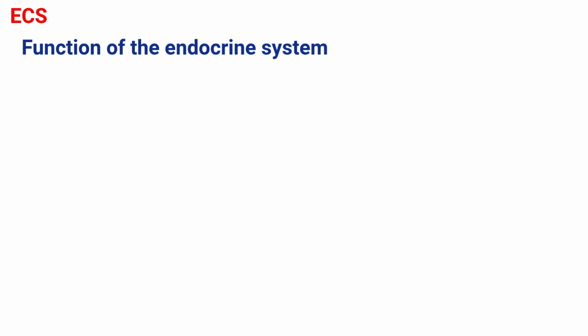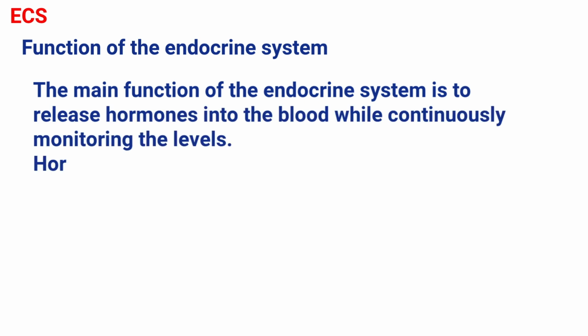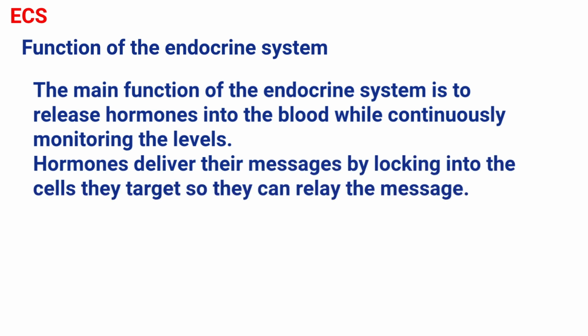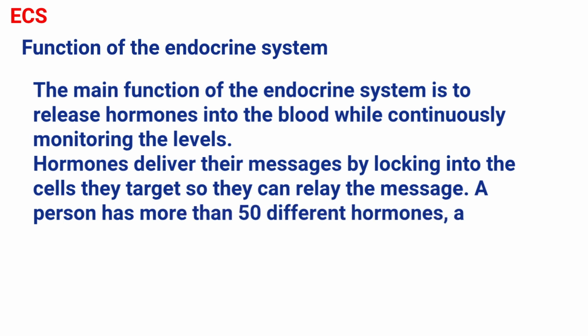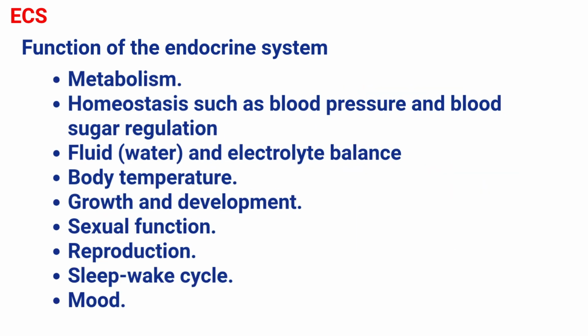What are the functions of the endocrine system? The main function of the endocrine system is to release hormones into the blood while continuously monitoring the levels. Hormones deliver their messages to their targets by locking into the cells so they can relay messages. A person has more than 50 different hormones and they affect nearly all aspects of health. It can affect directly or indirectly. The functions include metabolism, homeostasis such as blood pressure and blood sugar regulation, fluid and electrolyte balance and body temperature, regulation of growth and development, sexual function, reproduction, sleep-wake cycle, regulation of mood.